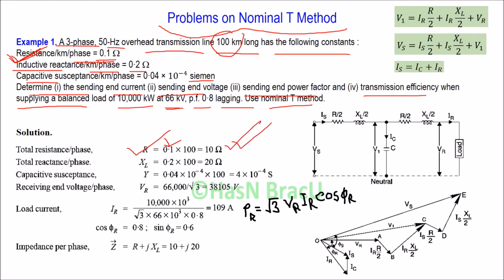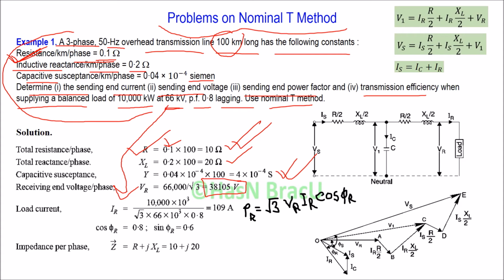Similarly, we get a reactance value of 20 ohms for 100 kilometer and a capacitive susceptance value of 4 into 10 to the power minus 4 Siemens for 100 kilometer. And since this is three phase, we convert this line voltage to phase voltage by dividing by √3, and we get 38105 volt. This is the phase voltage.